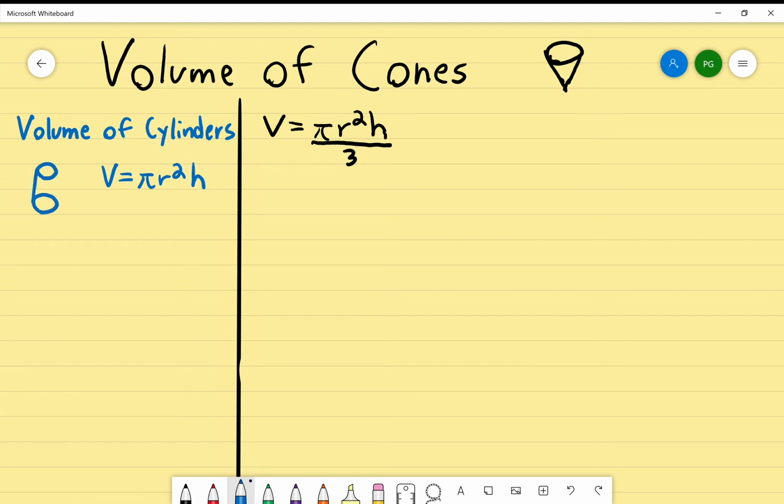So before we start with the volume of cones, let's just review the volume of cylinders. The volume of a cylinder was basically volume equals pi r squared times height, yeah? So let's say I gave you a cylinder and I told you its radius is 7 and its height is 8. Solve.